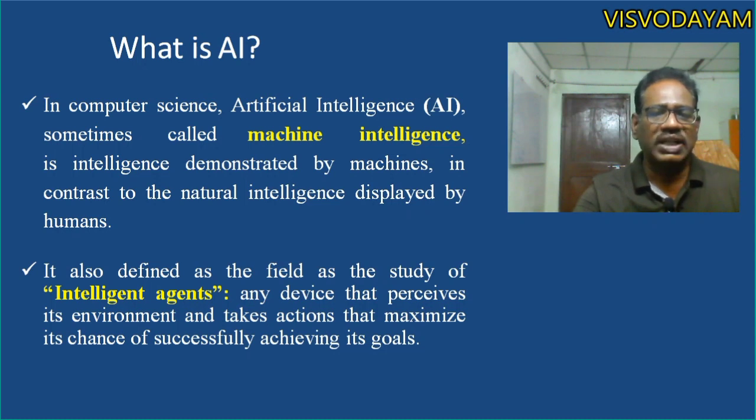It is also defined as the field of study of intelligent agents. An intelligent agent means any device that perceives its environment and takes actions that maximize its chance of successfully achieving its goals. In the next lecture, we are going to study artificial intelligence in terms of intelligent agents.